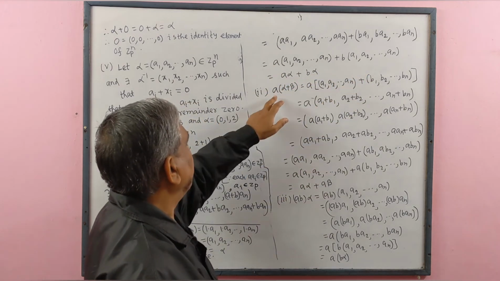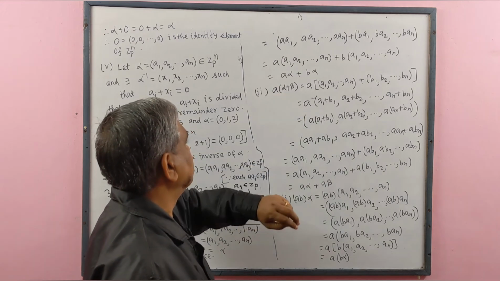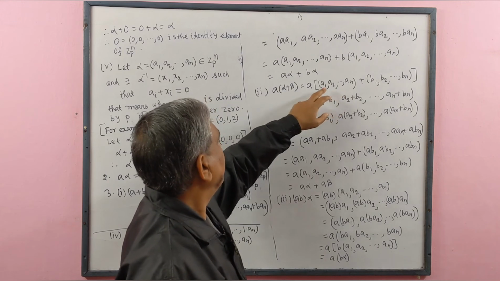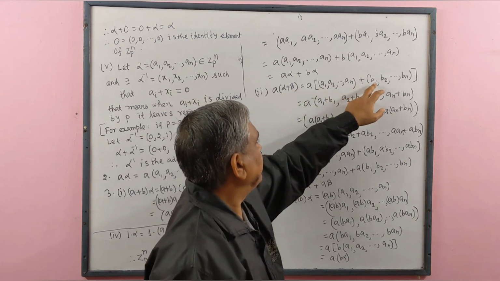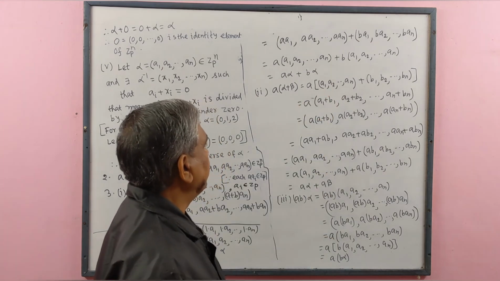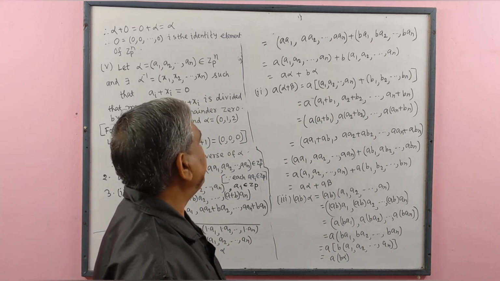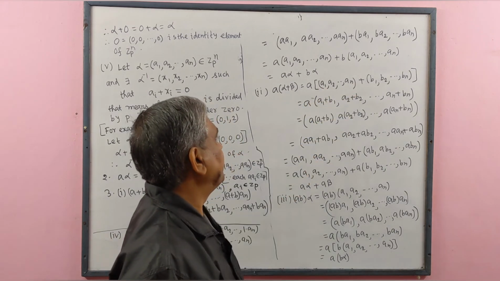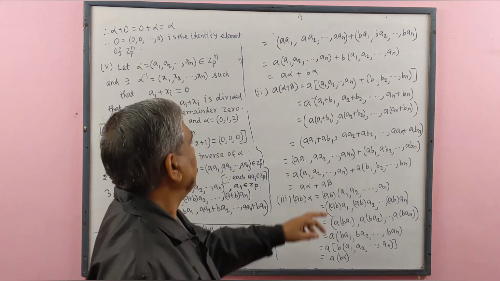Number 2. a(alpha plus beta). Alpha is this ordered tuple and beta is this ordered tuple. Each member of the tuple belongs to Zp and the ordered tuple belongs to Zp to the power n.